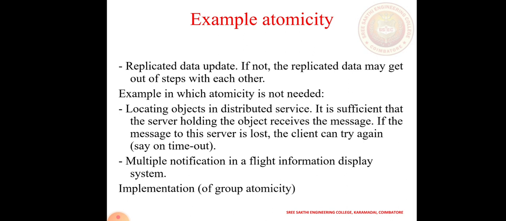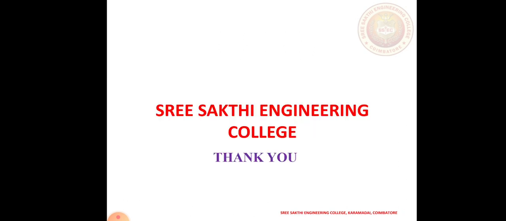Examples of atomicity: replicated data updates, where replicated data may otherwise get out of step with each other. Another example of atomicity is locating an object in a distributed service. Multiple notification is a flight information display system. Then implementations of group atomicity.